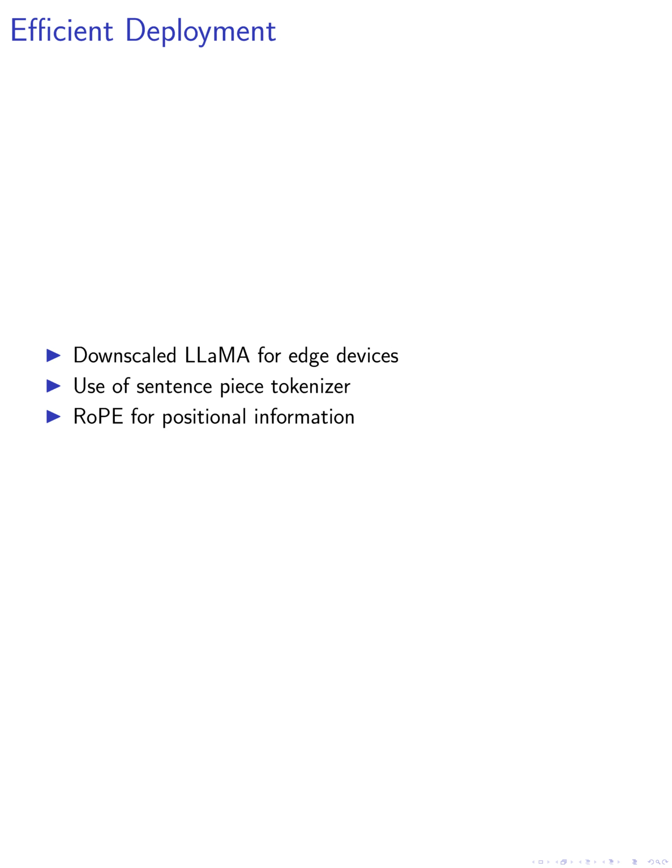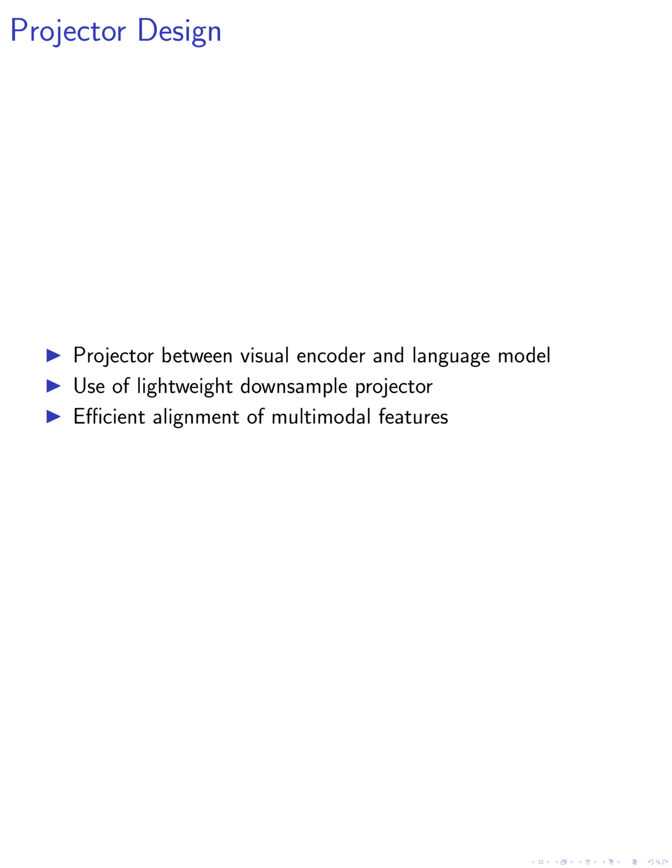We also discuss the downscaled version of LLaMA for efficient deployment on edge devices and the use of the SentencePiece tokenizer and training embeddings from scratch. We highlight the use of RoPE for positional information and RMSNorm for stabilization. We then describe the projector between the visual encoder and the language model and highlight the use of the lightweight downsample projector, LDP, based on depth-wise convolution for efficient alignment of multimodal features.